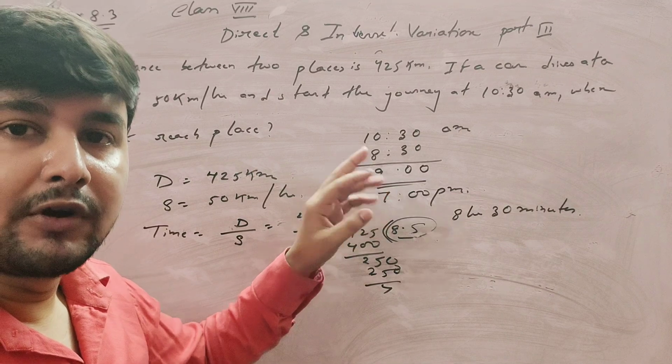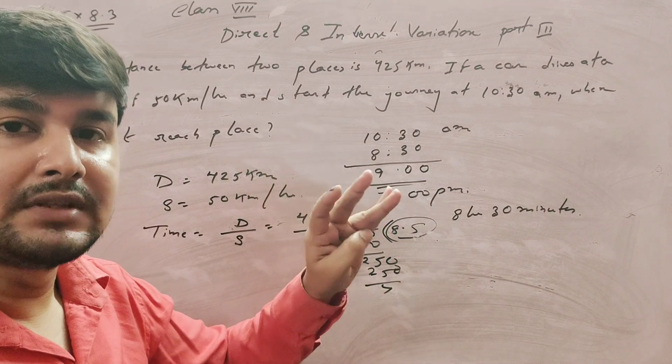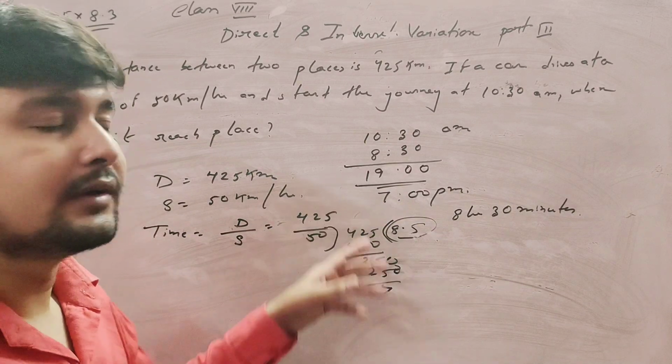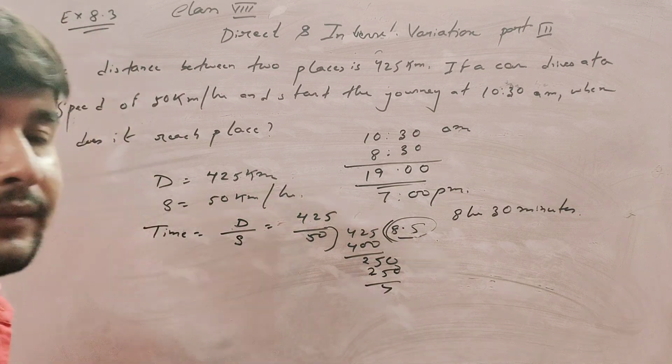From 24-hour time, 12, 13, 14, 15, 16, 17, 18, 19, that is 7. After 12, we count 19 as 7, so it is 7 p.m. Okay. Note.